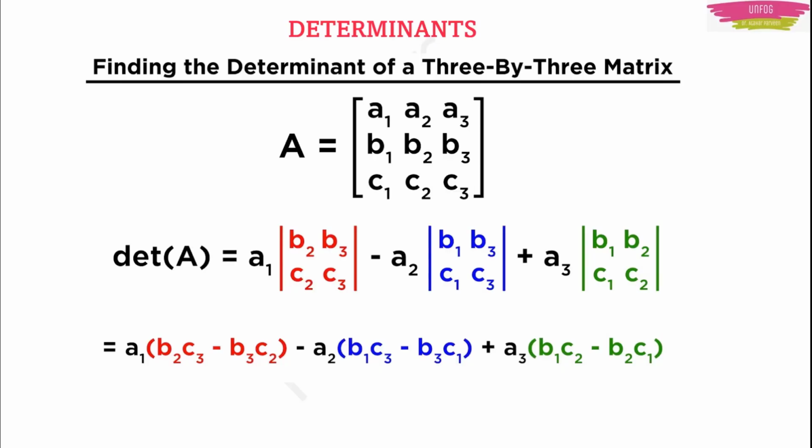If you have a bigger determinant wherein you have 3 columns and 3 rows, then what you do? You can make it a short determinant. See here how you do it: you write a1, you take a1 outside and then you write b2, b3, c2, c3 as a small determinant. Then write minus, again take a2 as common, and write b1, b3, c1, c3 as a small determinant. Same thing you do for a3. One thing you have to remember is that first a1 with that small determinant, then minus is there, then a2 with that small determinant, again plus is there, then a3 with that small determinant. Okay, now it is easy, right?